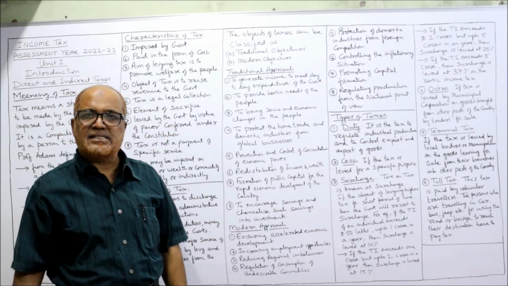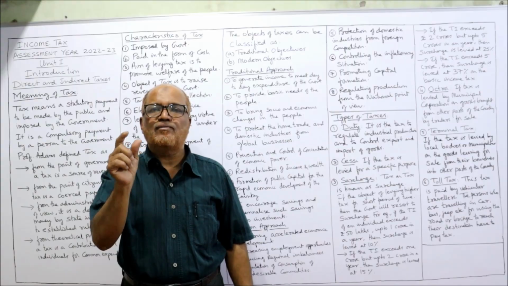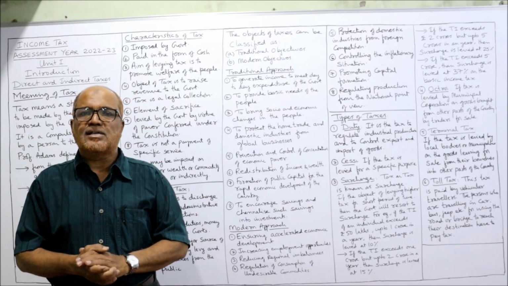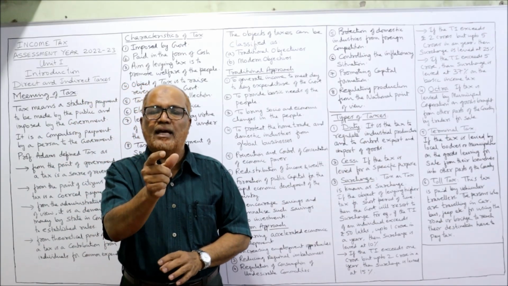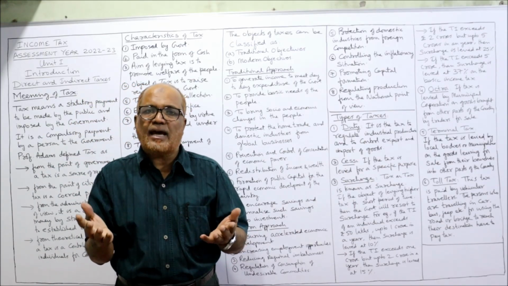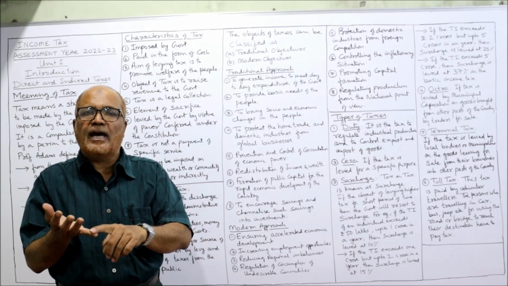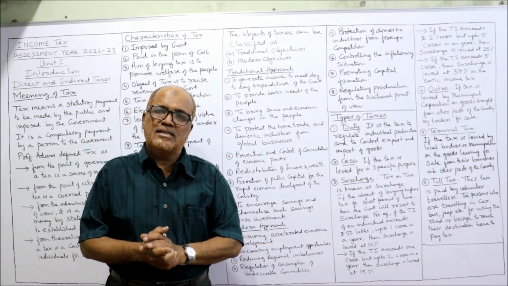Next one is cess. If the tax is collected or levied for a specific purpose, for example, health and education cess. Presently, the government is collecting health and education cess. It is a tax, but it is collected mainly for the purpose of health and education of the people in the country. That is called cess.